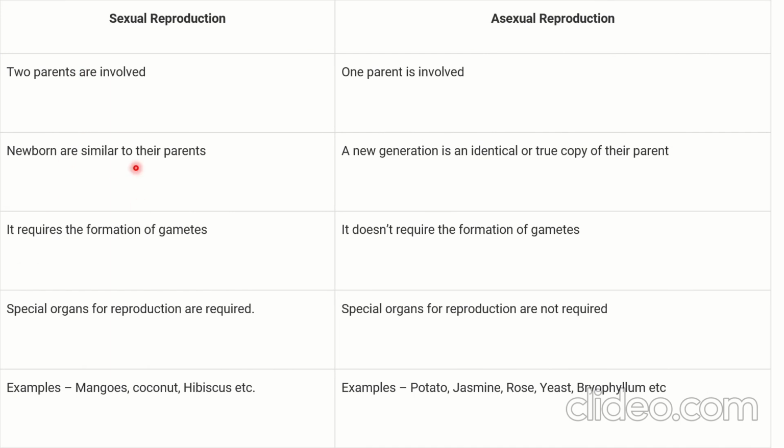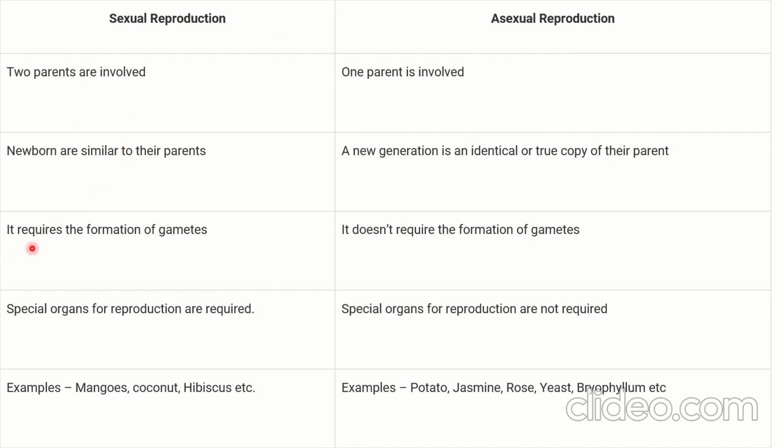Similar doesn't mean the same: some features are of their parents and some features are entirely different. In asexual reproduction, the new generation is an identical or true copy of the parent, a complete copy, 100% the same as the parent.